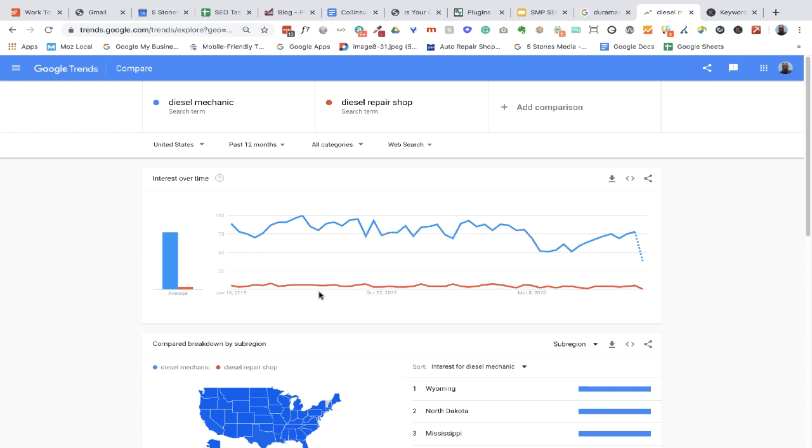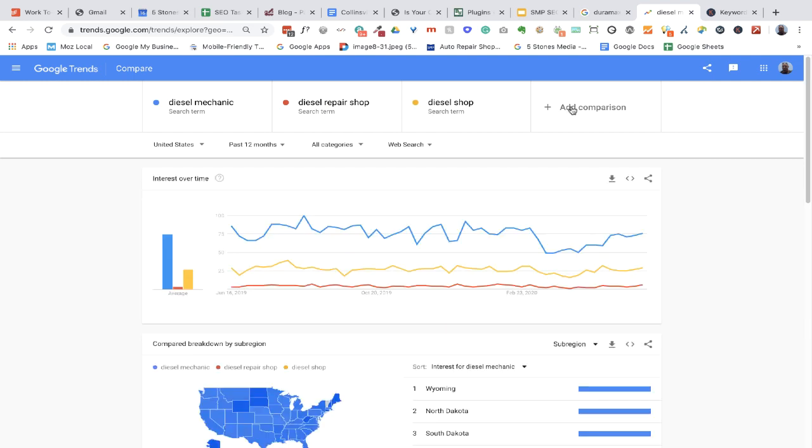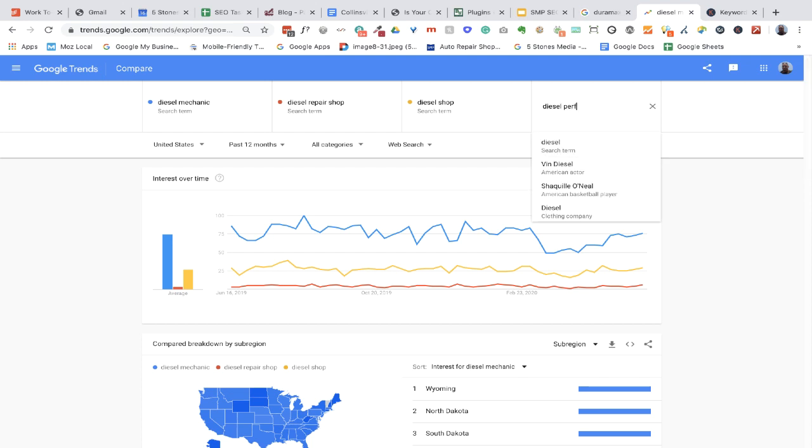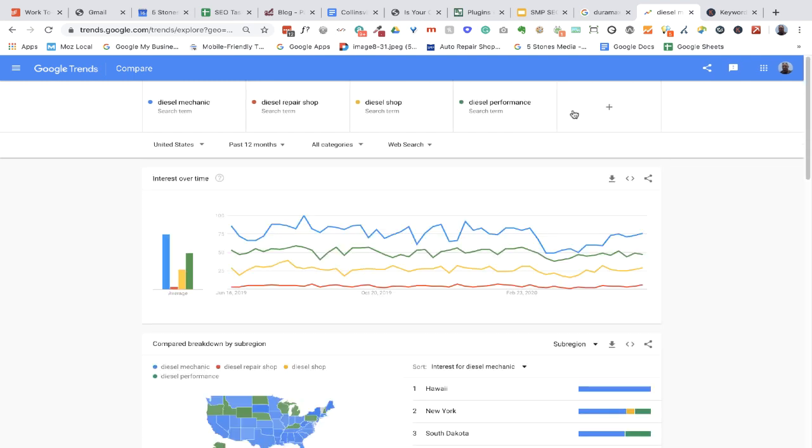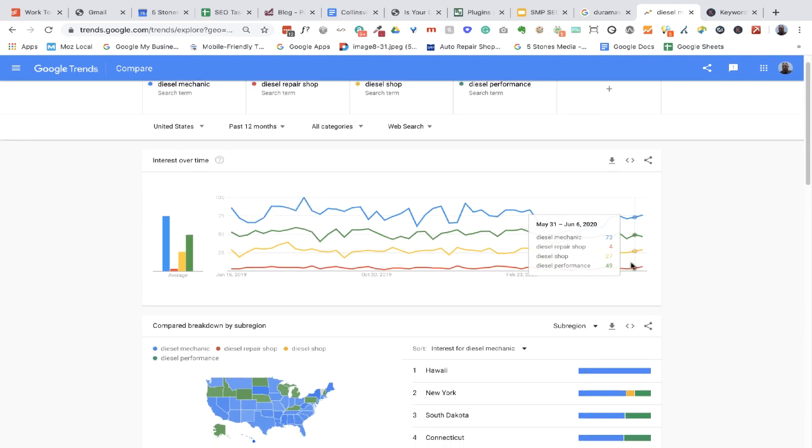So, when you are coming up with your search terms, you can use this to get an idea of what you should be optimizing for. And you can even add more in here. So, we'll just do diesel shop and see how that comes up. And it comes up kind of right in between the two. And then let's do diesel performance. I suspect that this one will win. Nope, still diesel mechanic wins out. So this is a fantastic tool to be able to see what people are searching for.